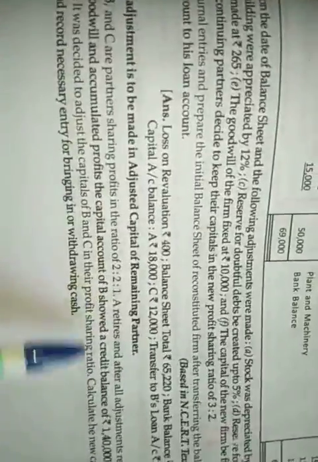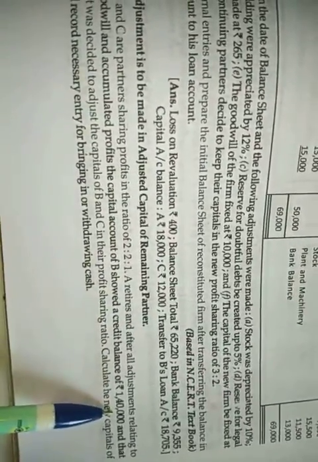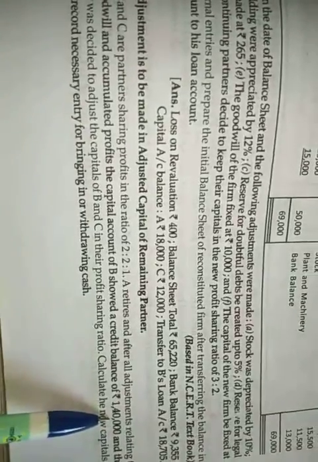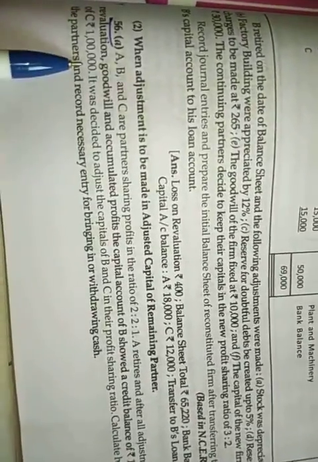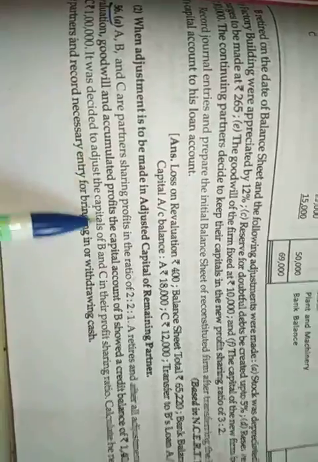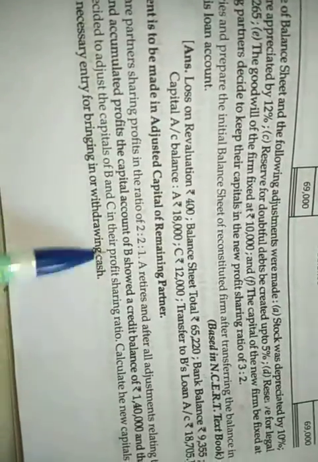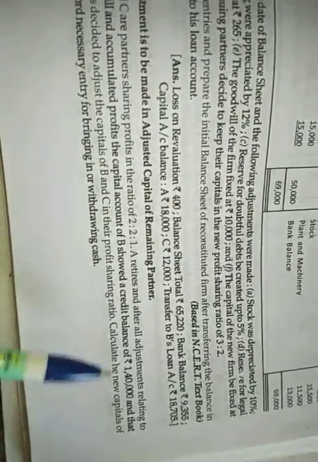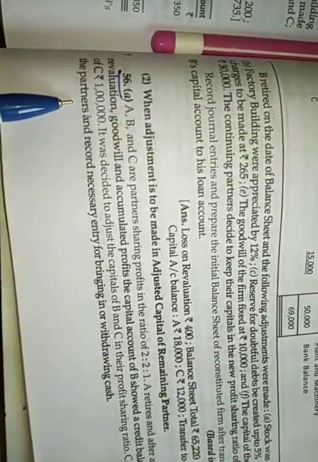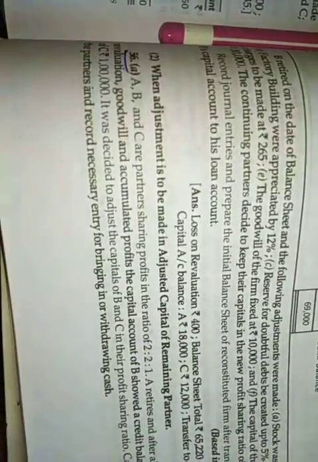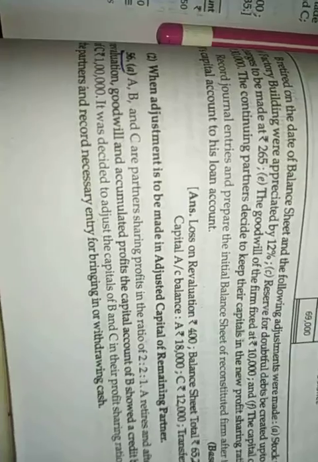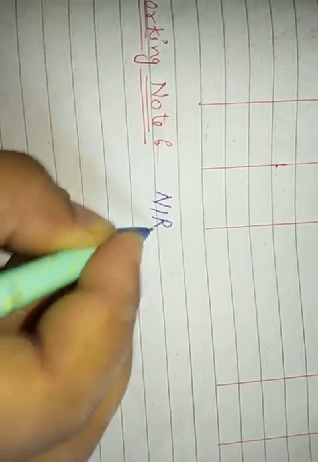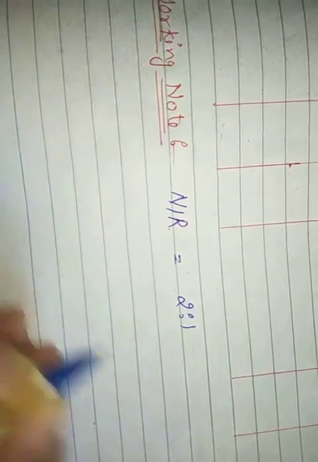And now B's account shows a credit balance of 1,40,000, which means B's capital is 1,40,000 and C's capital is 1 lakh. It was decided to adjust the capitals of B and C in their profit sharing ratio. We have to calculate the new capitals of the partners and record the necessary adjustment for bringing in or withdrawing cash. Okay, let's start. As given in the question, after A's retirement, the new ratio will be 2:1.